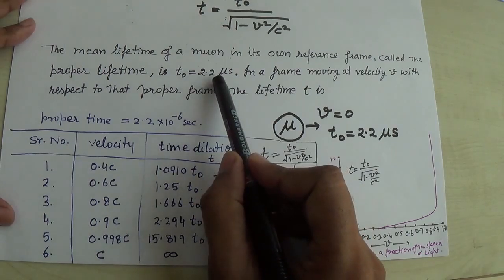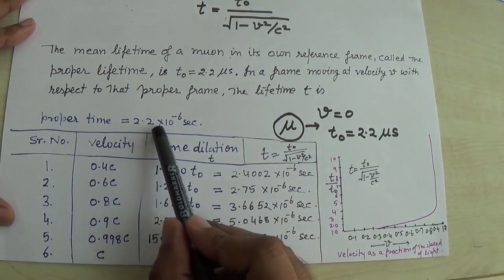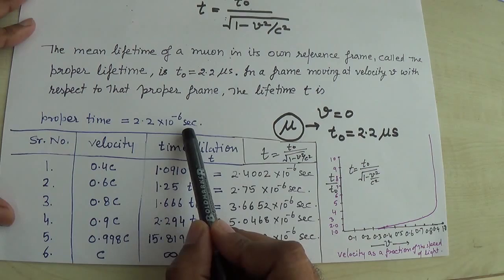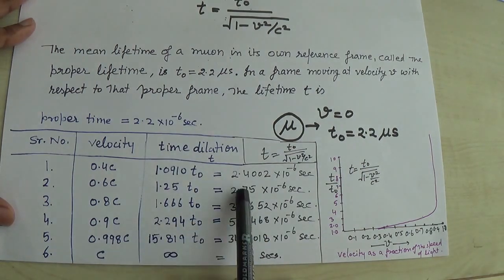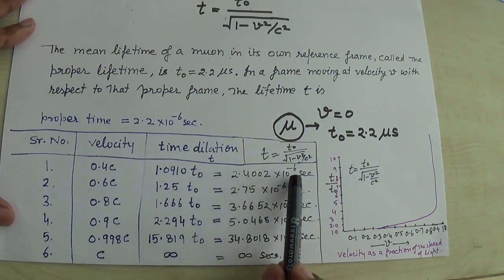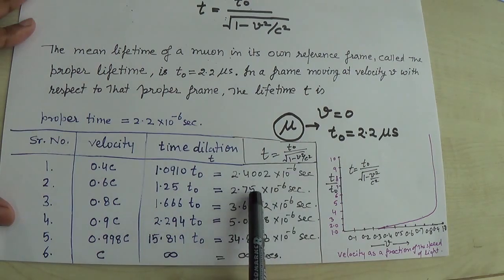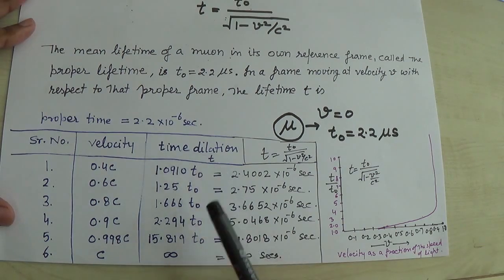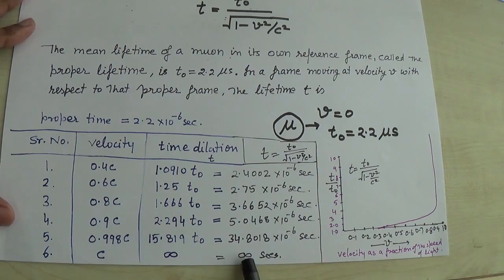If I simplify it by putting the value of t naught, 2.2 microsecond, that is 2.2 into 10 raised to the power minus 6 second, the values become 2.4 microsecond, 2.75, 3.6, 5, and 34 microsecond. And when v is equal to c, you can see that time t becomes infinite, right? So what was t?